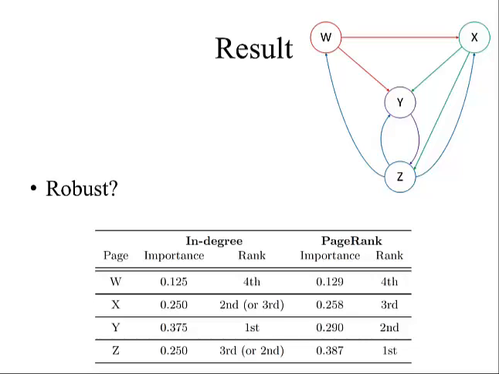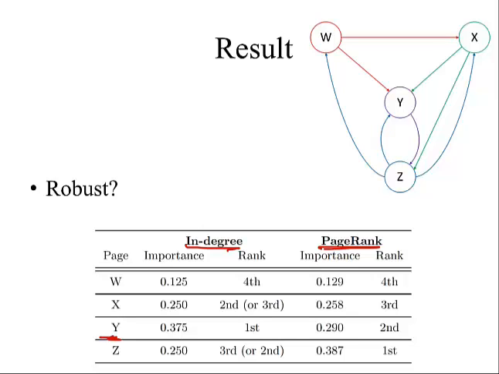So now we can summarize these results. In this table down at the bottom of the page, we show the importance based upon that notion of in-degree that we talked about before, as well as the notion based upon PageRank that we talked about. And so with in-degree, as we had said, Y was the most important because it has the highest in-degree. But under PageRank, it is actually no longer the most important node. In fact, Z is now the most important.